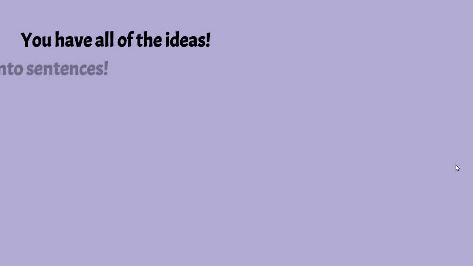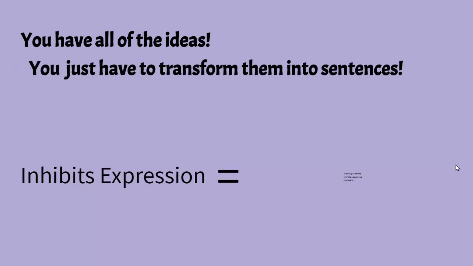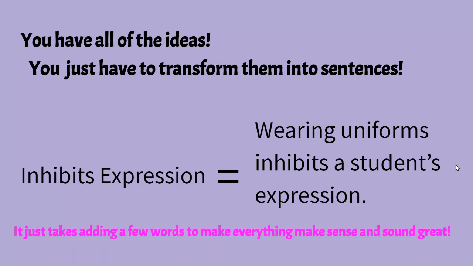So the good part is once you have your plan, you have all the ideas, you just have to transform them into sentences. For example, my point that says inhibits expression, I'm just going to add a couple words to make that a good sentence, like wearing uniforms inhibits a student's expression. So where my thoughts and my ideas are just kind of incomplete on my plan, I'm going to turn them into great sentences when I decide to write my paragraph.